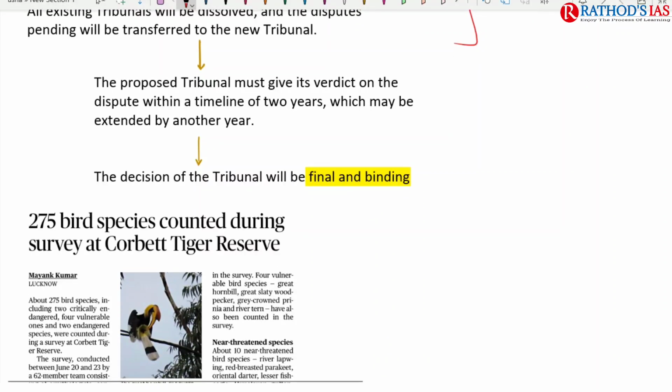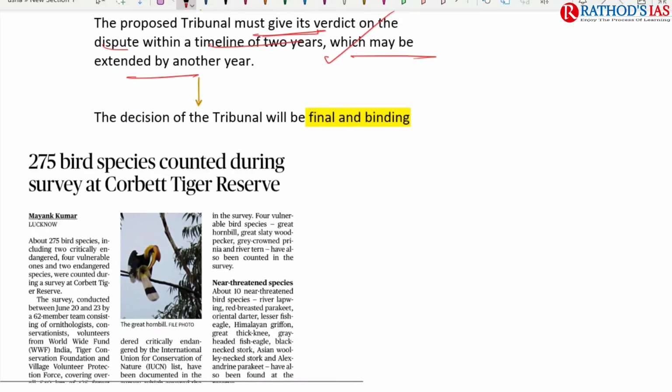So let me know what a tribunal is, which article in our Constitution talks about tribunals, and how many articles talk about these tribunals. The proposed tribunal must give its verdict on the dispute within a timeline of 2 years, which may be extended by another year, and the decision of this tribunal will be final and binding. So these are some very important facts regarding this topic.